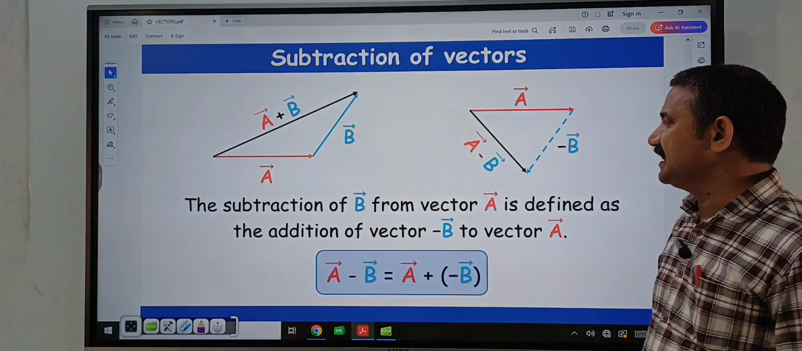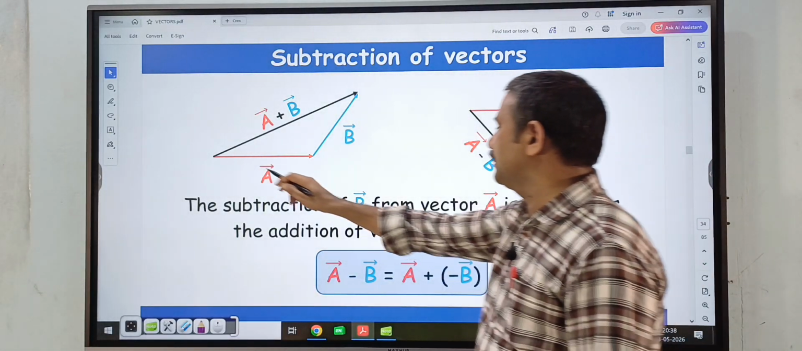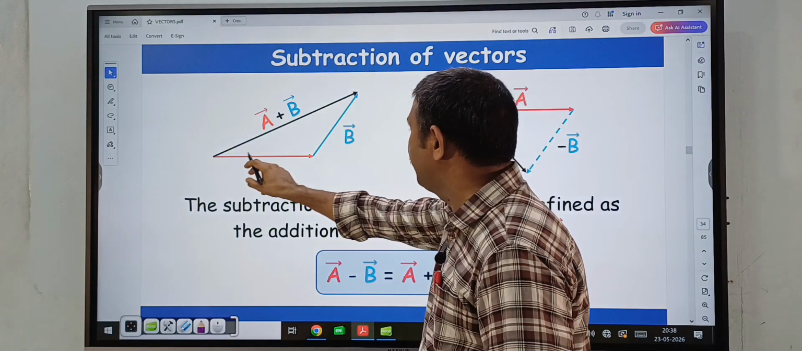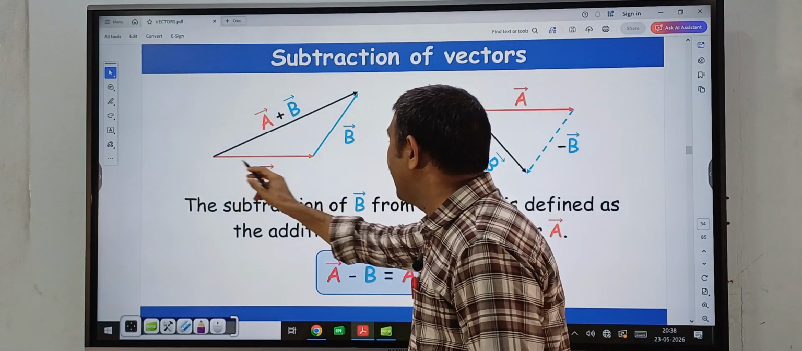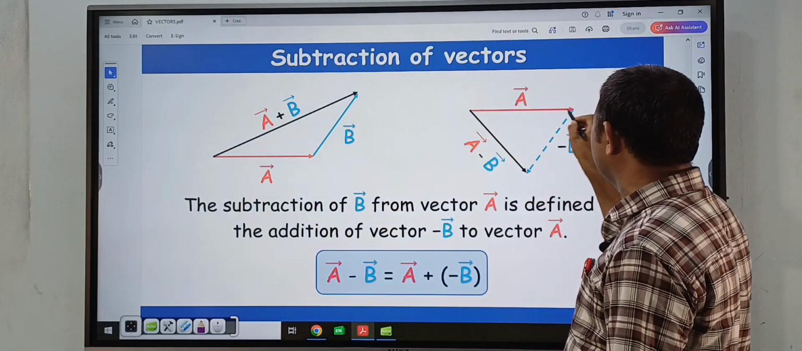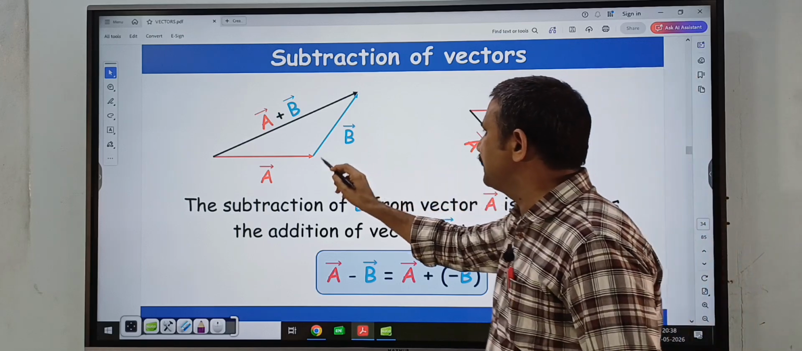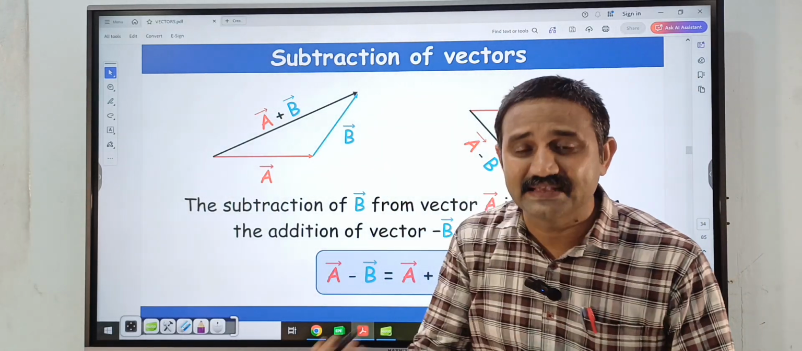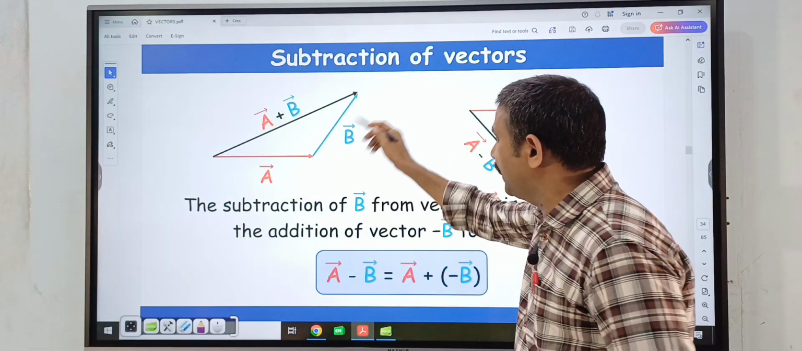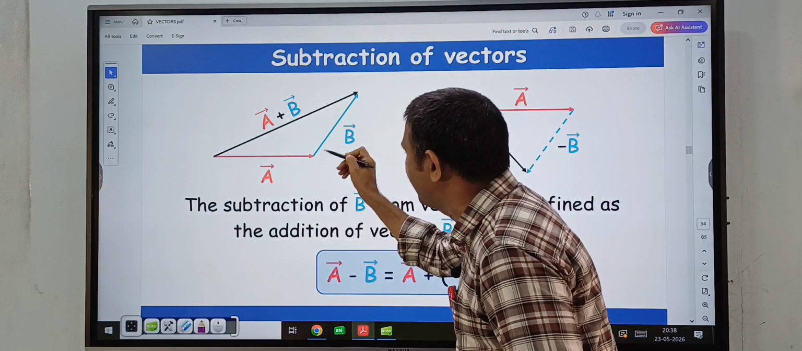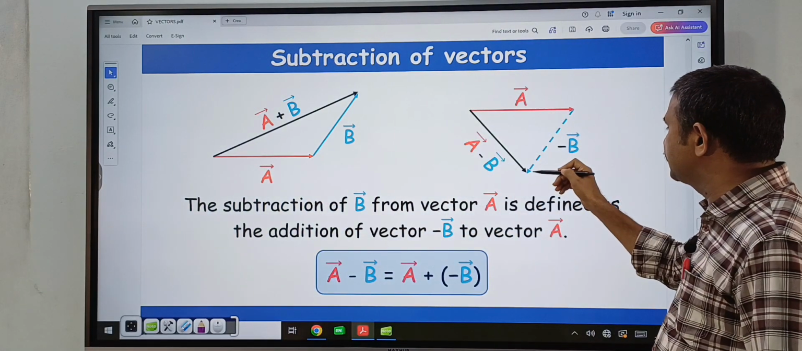Next, subtraction of vectors. Suppose this is A bar vector and this is B bar vector. Write A bar as it is. Here draw A bar in this direction. This is B bar. What is minus B bar? That is the negative vector of B bar. So this is B bar and the negative vector, minus B bar, is acting in this direction. This is minus B bar.